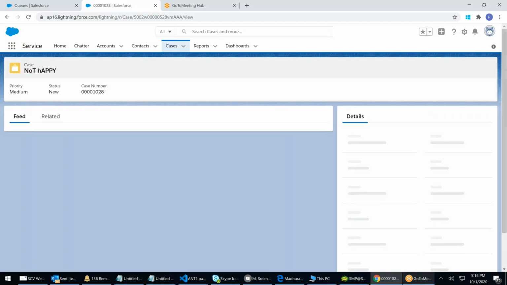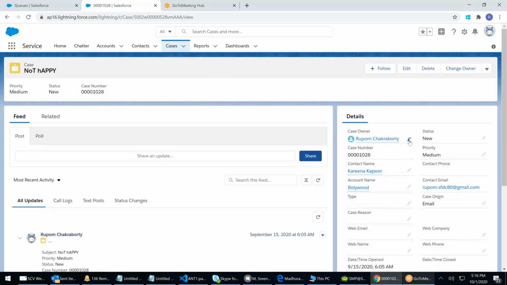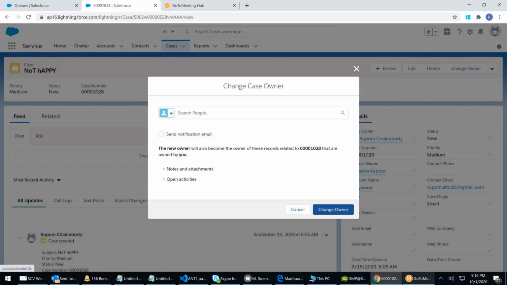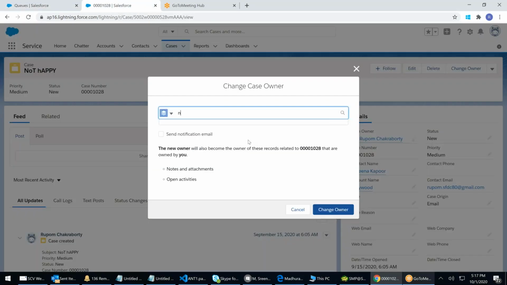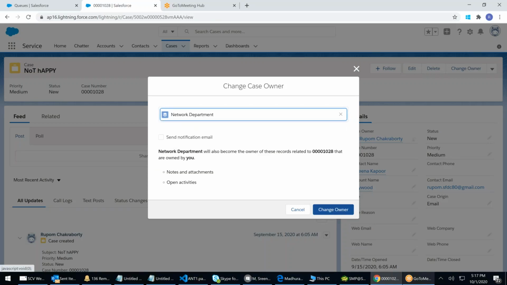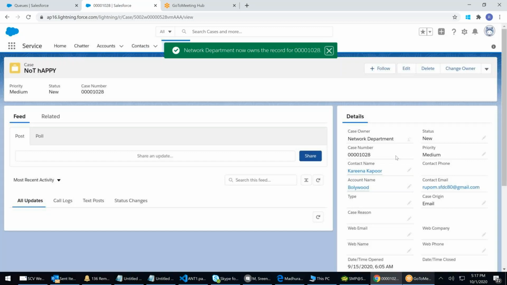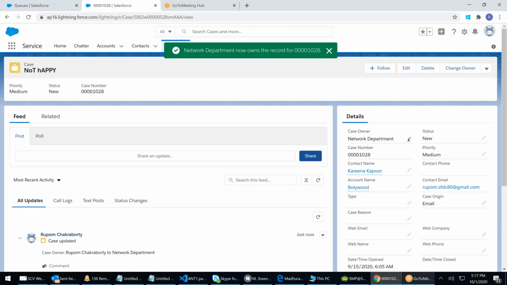Let's say the customer is not happy. I open this case. I'm not able to resolve it. I'm the owner. I change the ownership. I say change owner. Search people, search queue. What was the queue that we created? We created one called network department. There we go, network department. Send a notification. Click change owner. I am no more the owner. Who is the owner? A queue is the owner. An owner of a record in Salesforce can be either a queue or a person. Now you see that automatically I'll receive an email.